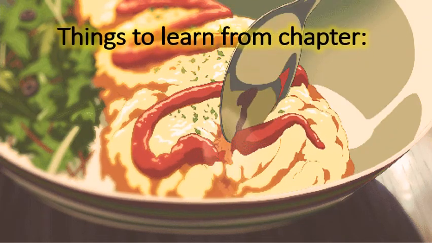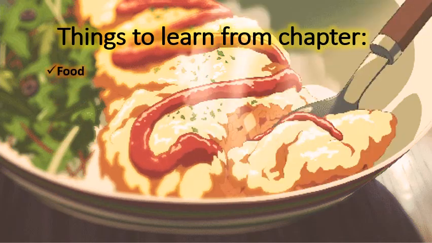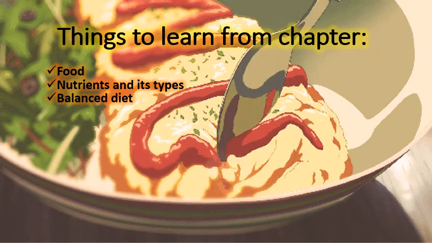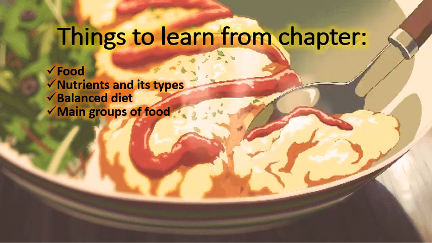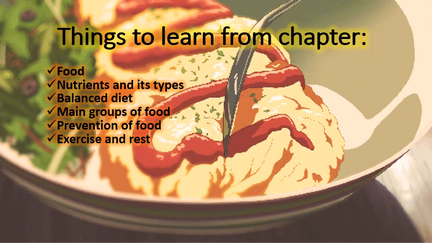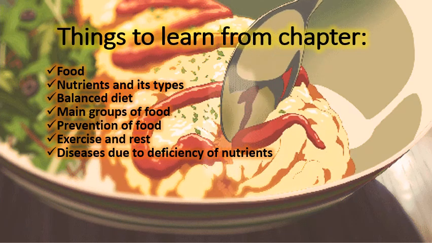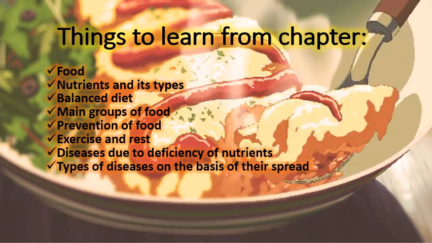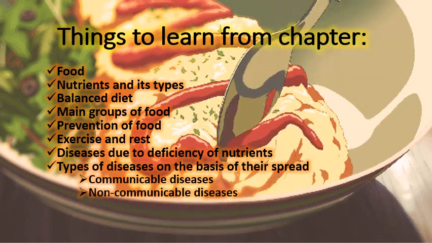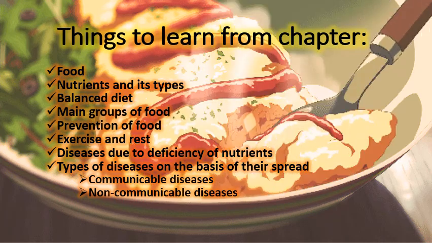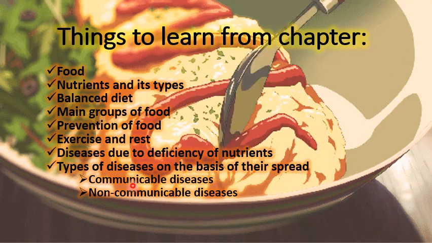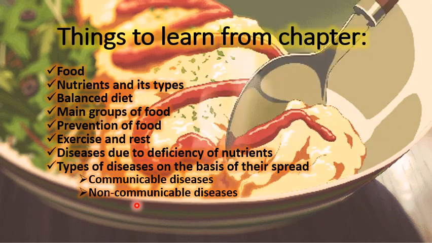Here are some of the things to learn from the chapter, and these are food, nutrients and its types, balanced diet, main groups of food, preservation of food, exercise and rest, diseases due to deficiency of nutrients, types of disease on the basis of their spread, and these are communicable diseases and non-communicable diseases.